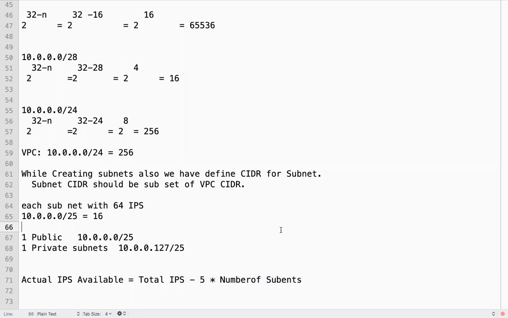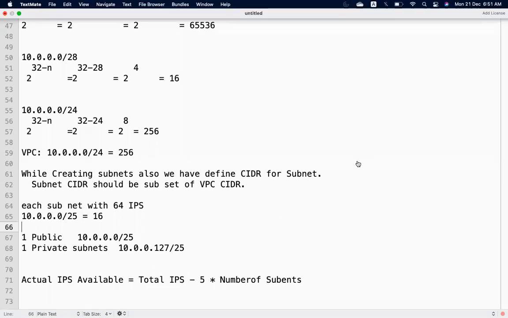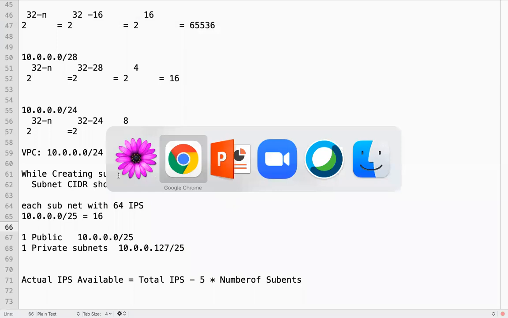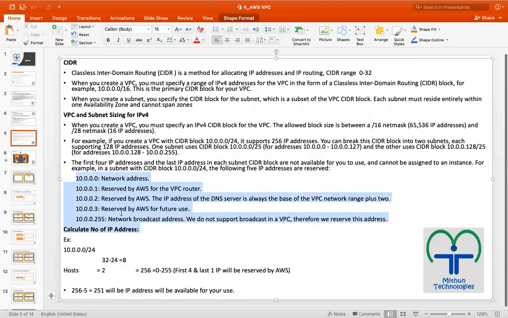In each and every subnet, 5 IPs will be reserved by AWS for networking purposes. The first 4 and the last 1 IP address will be reserved by AWS.